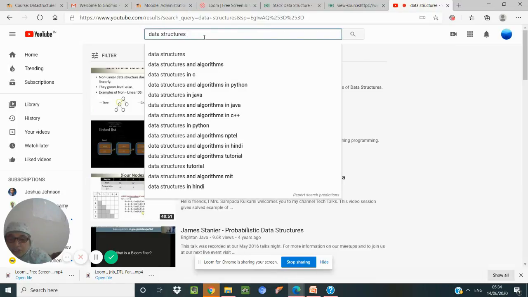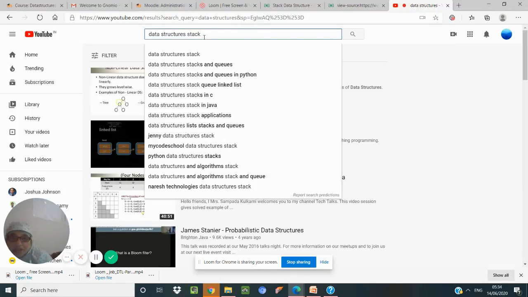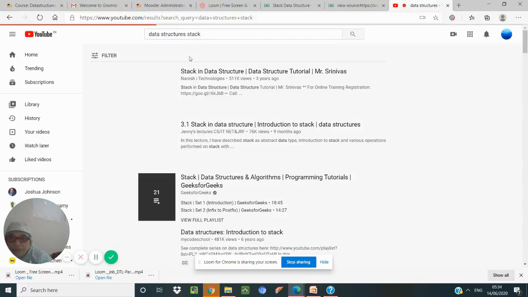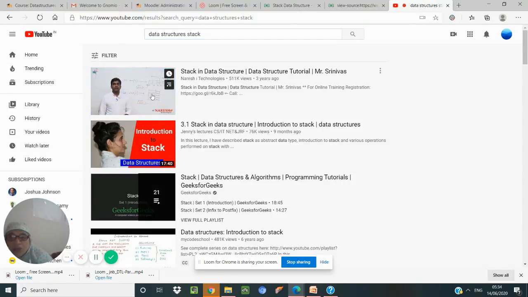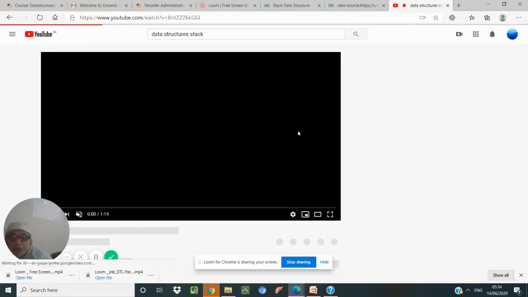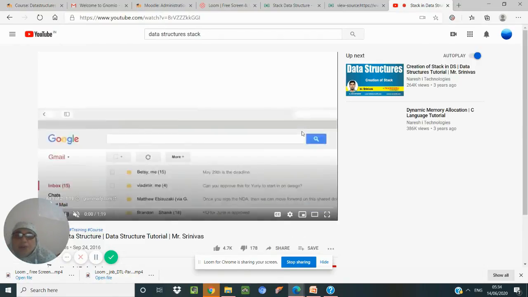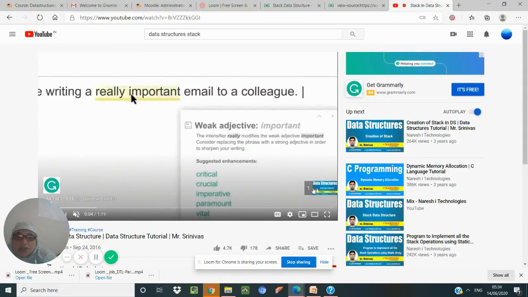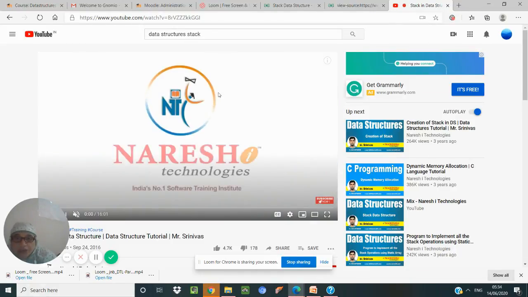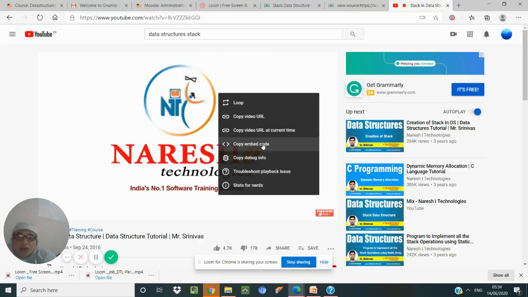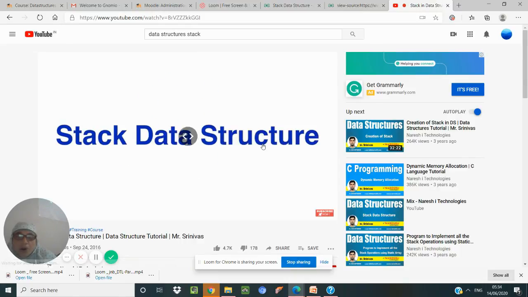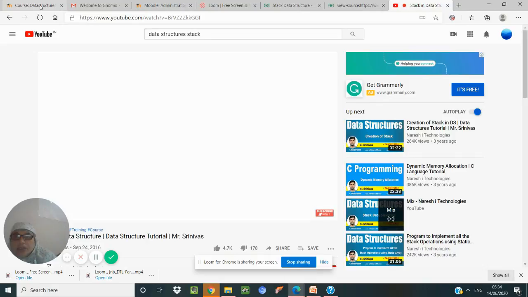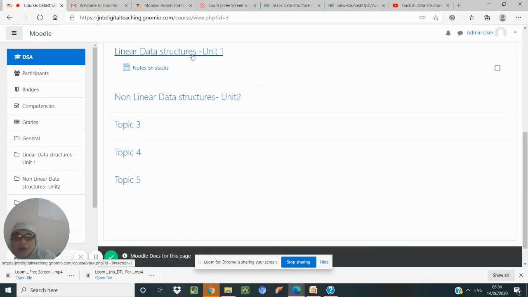So now suppose I want to add this. I said stacks, I want to use a video on stacks. When I open the video, the video will be playing, so I'll just skip this ad. When you right click the video, there is an option called copy embed code. Copy that. And then here, I am going to add one more activity.